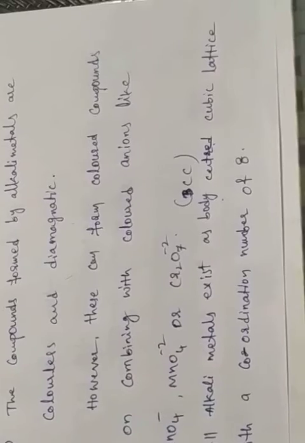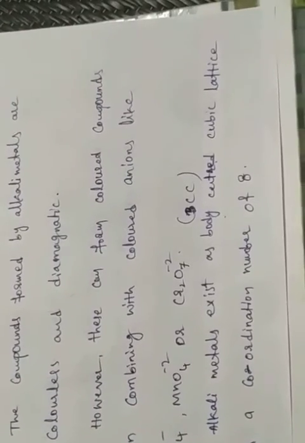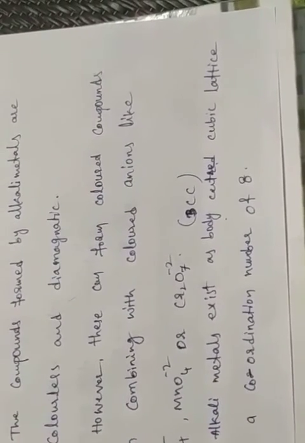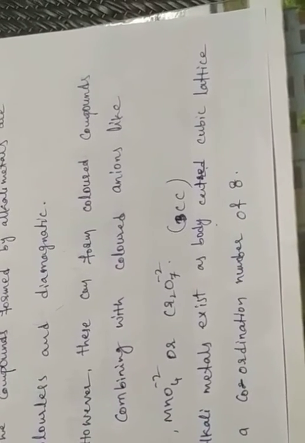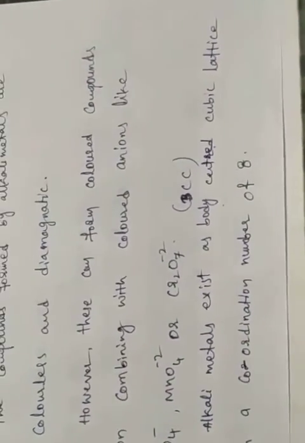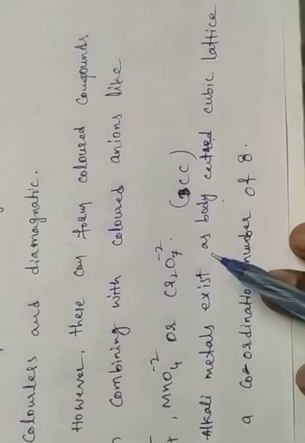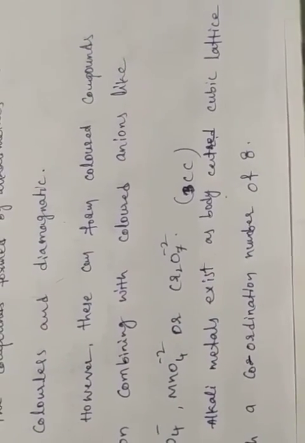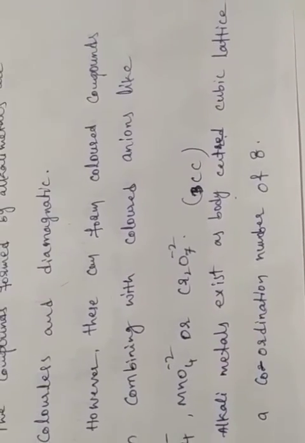And a coordination number of 8. Coordination number means, around the central metal atom, how many ligands are there. Here 8 are there. The central atom is a metal, and around the metal there are 8 other atoms. I will discuss coordination number in the next classes. Coordination number and BCC are related to structures. Based on the structure, we can find out the coordination number, whether it is BCC or FCC.